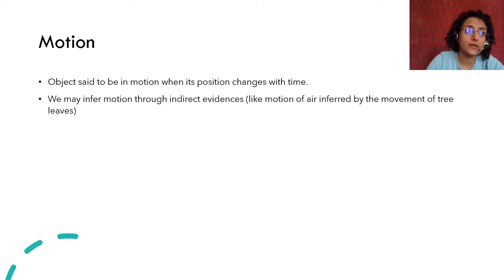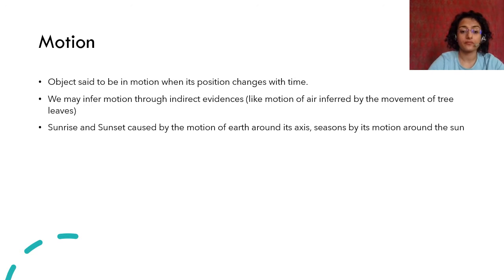And you can see motion a lot of times directly, through direct evidence. For example, if I start walking, you can directly see that I'm walking, so that is direct evidence. But in cases such as when the air is moving, you can't see the air, so you get that through indirect evidence. For example, you see the leaves of a tree ruffling or moving, that happens when the air is moving, and then you can see the motion of the air through indirect evidence, right?